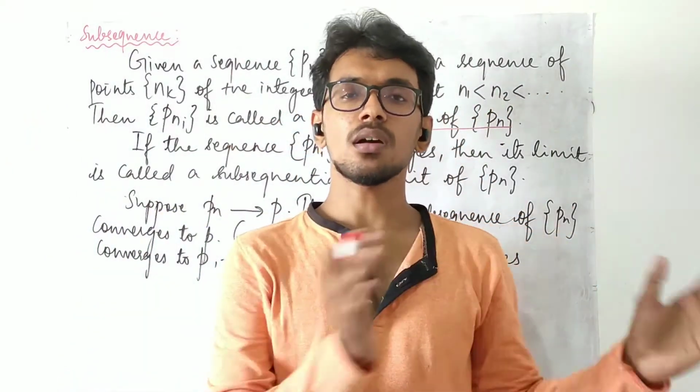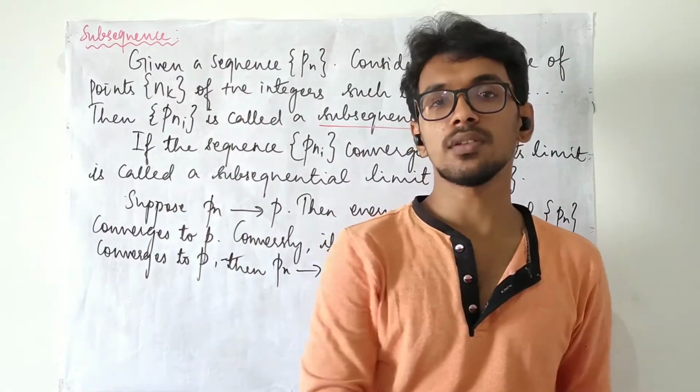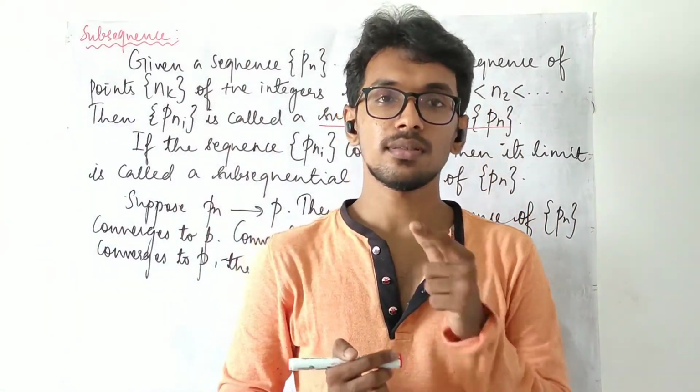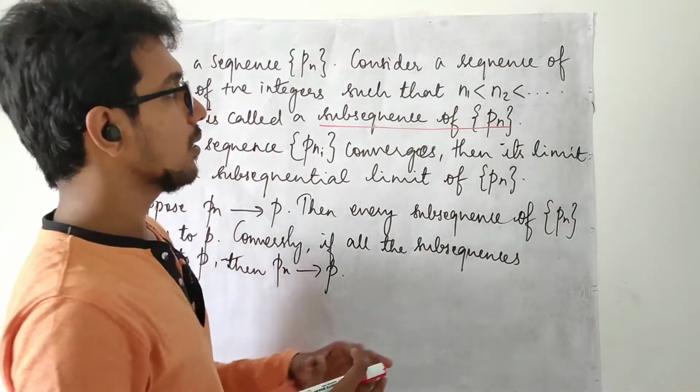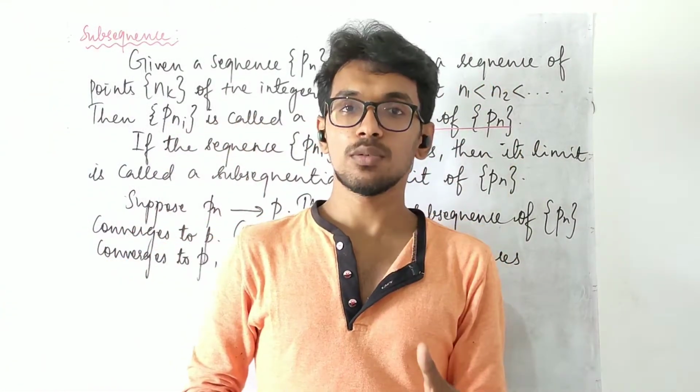If you recall the things that we have learnt in sequences, you might have noticed that we have not imposed any condition of this sort for sequences.